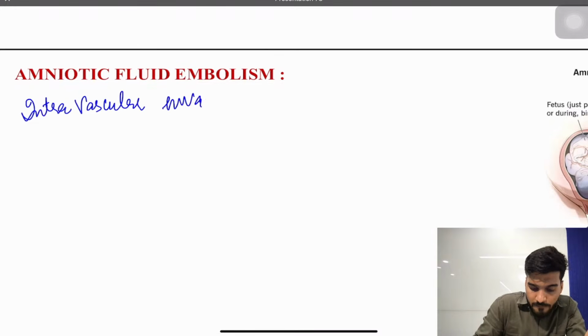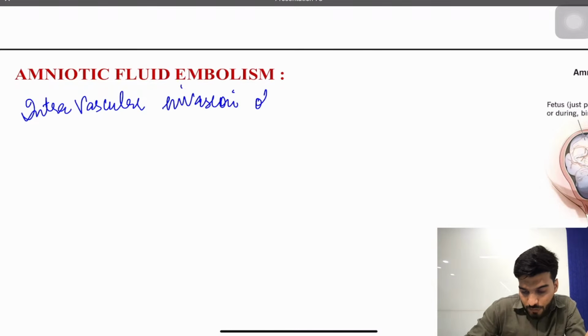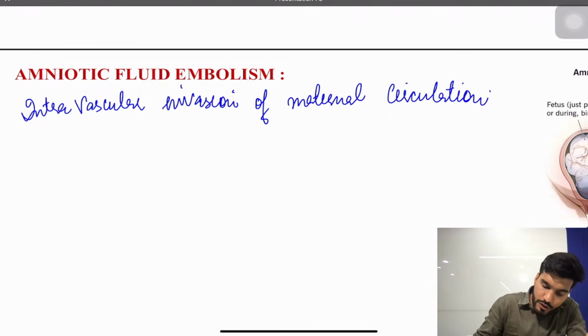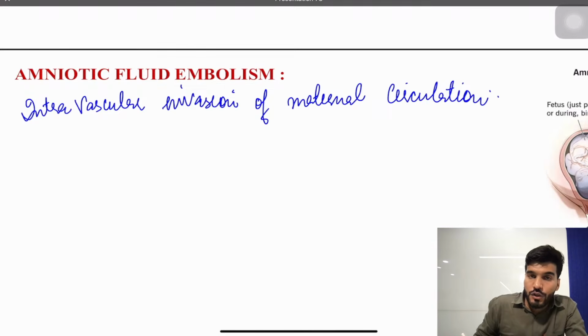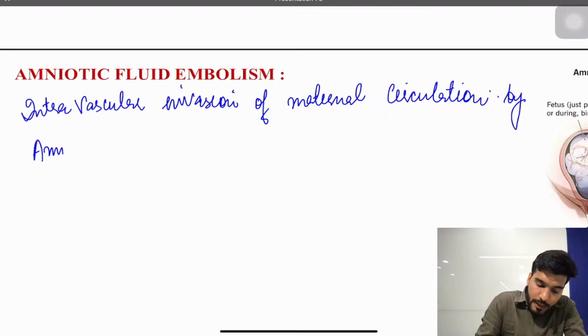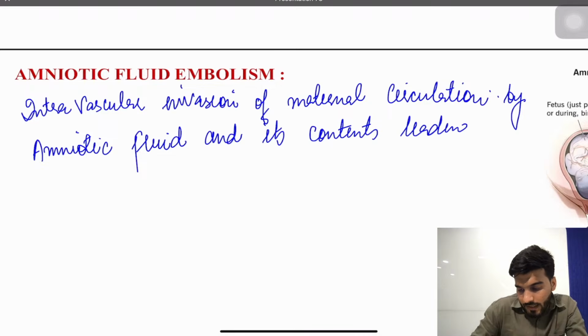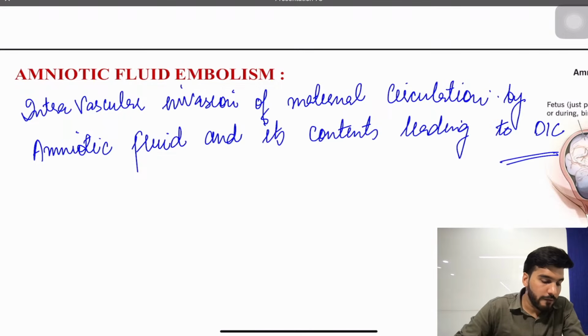It is an intravascular invasion of the maternal circulation. And what is the reason of this invasion? The reason is amniotic fluid. So intravascular invasion of maternal circulation by amniotic fluid and its contents leading to DIC. This is defined as amniotic fluid embolism.